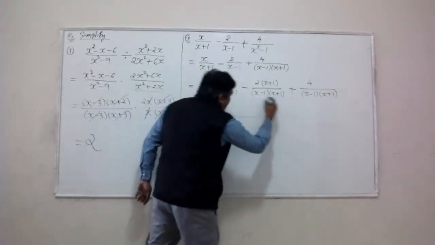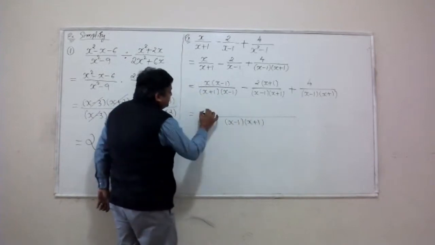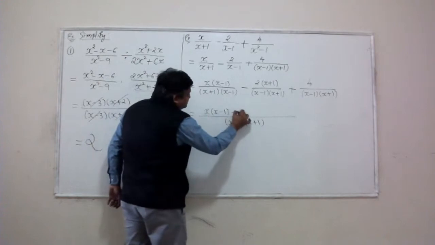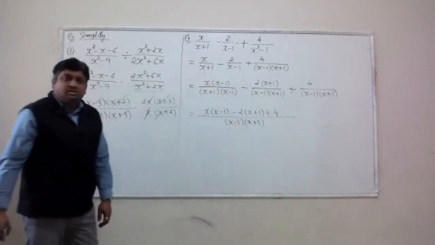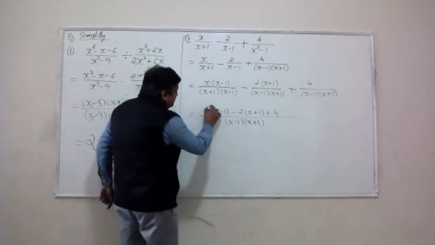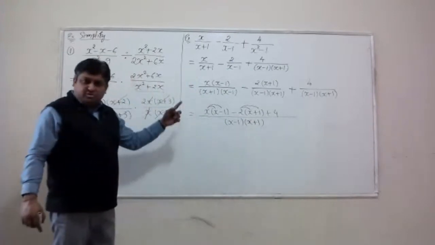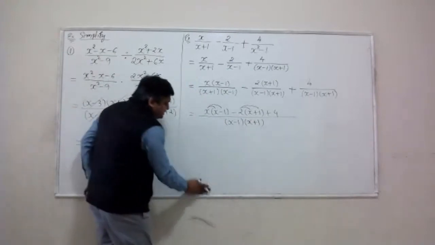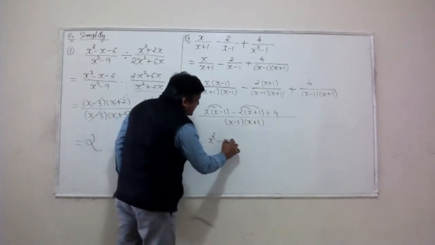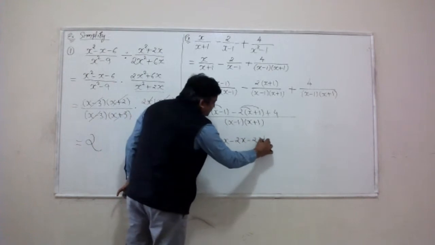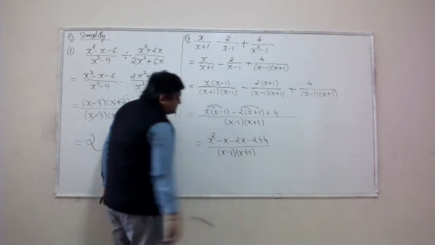Time to write this with a common denominator. Look, x minus 1, x plus 1 is my common denominator. In the top I have x times x minus 1, minus 2 times x plus 1, plus 4. All right. We know how to multiply, add and subtract polynomials. Let's do that. We need to simplify expressions in the top. I get x squared minus x minus 2x minus 2 plus 4 over x minus 1, x plus 1.